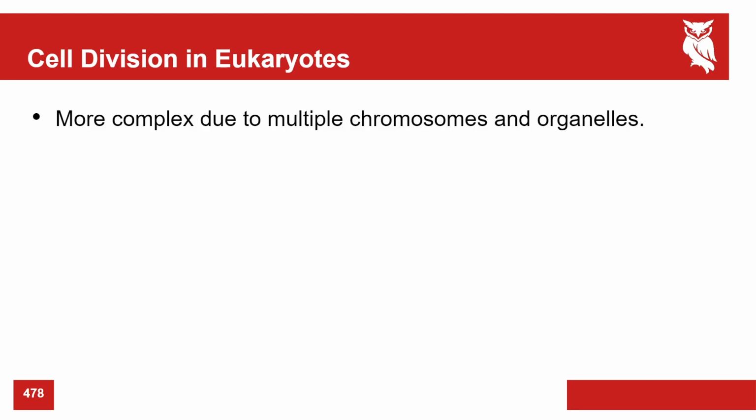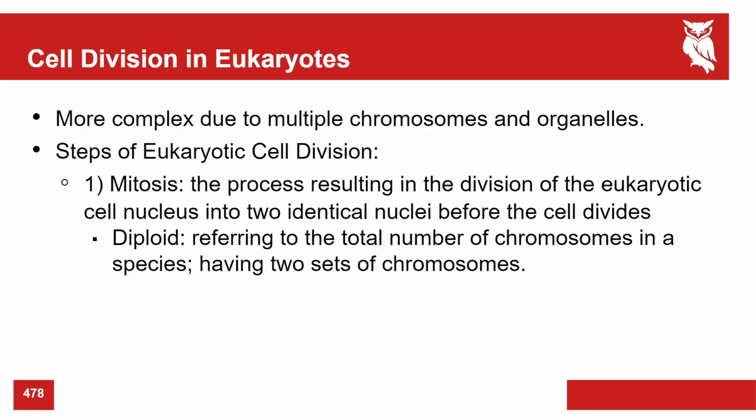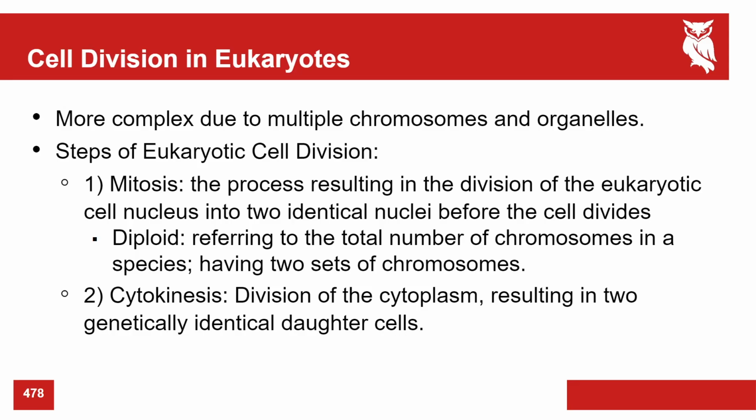Mitosis. Okay, this is going to be more complex because there's a lot more stuff going on. Remember, prokaryotes don't have organelles. Eukaryotes do, and so there's a lot more moving pieces, and so it's a bit more complex. Steps here are going to be two: mitosis, and then cytokinesis. Mitosis is the division of the nucleus and the organelles into two identical nuclei before the cell divides.